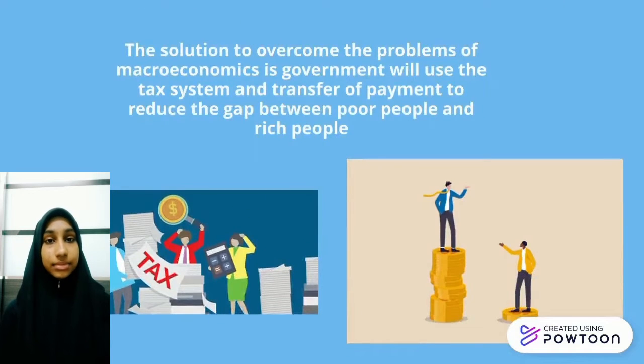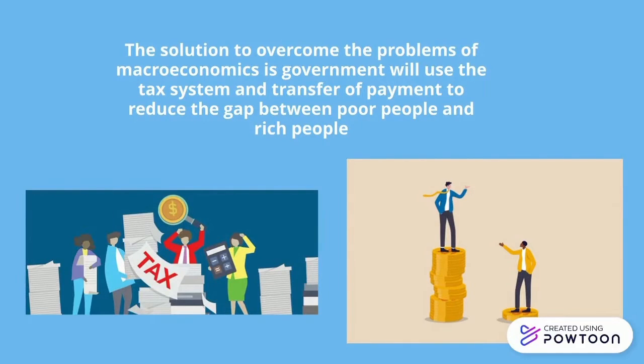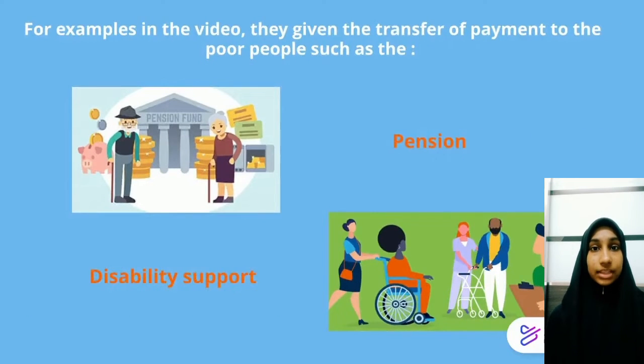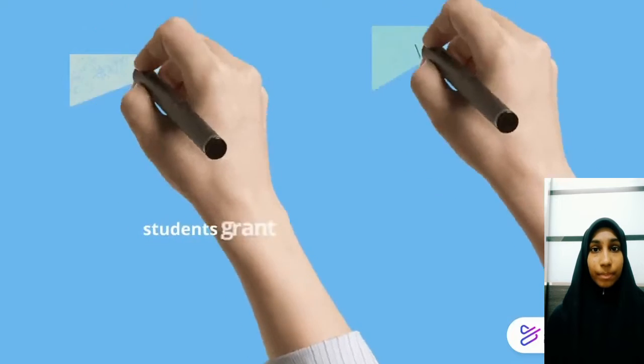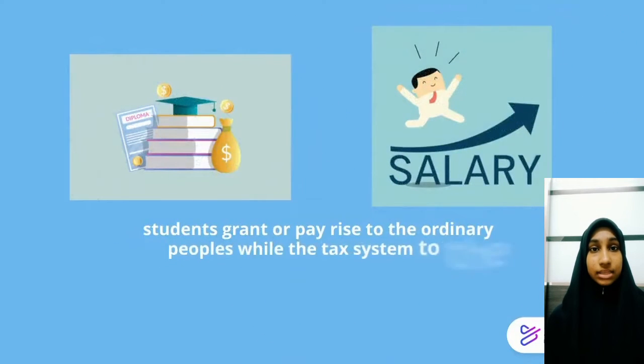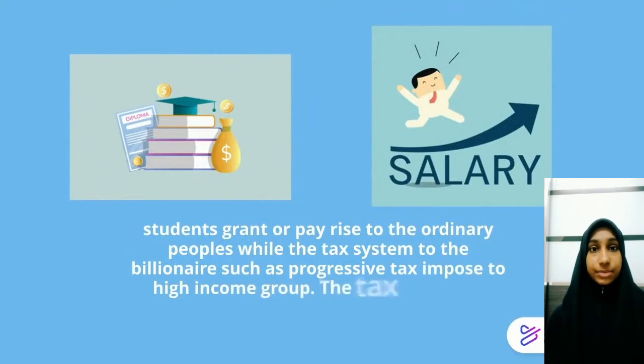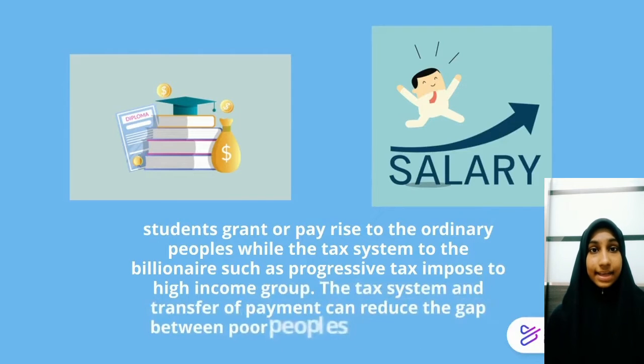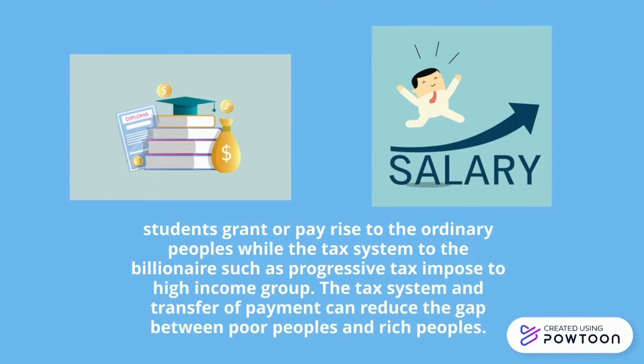The solution to overcome this macroeconomic problem is that the government will use the tax system and transfer payments to reduce the gap between poor people and rich people. For example, in the video, they gave transfer payments to the poor people such as the pension, disability support, student grant or pay rise to the ordinary people. The tax system applies to the billionaires, such as a progressive tax imposed on the high income group. The tax system and transfer payments can reduce the gap between poor people and rich people.